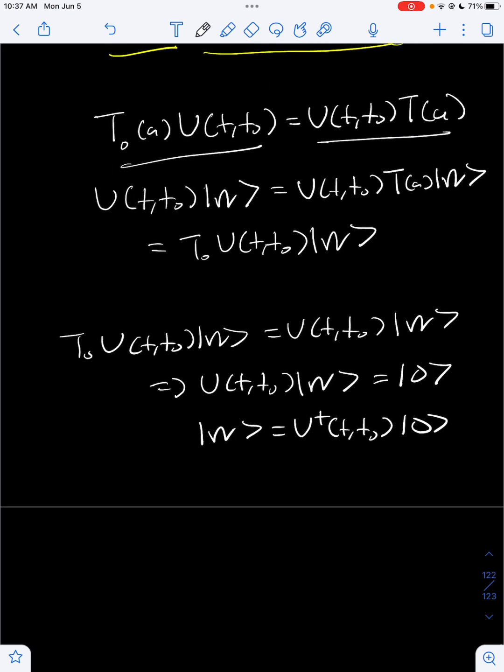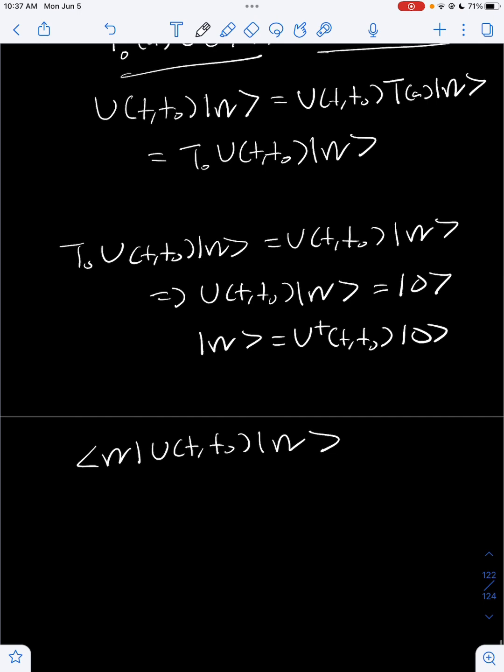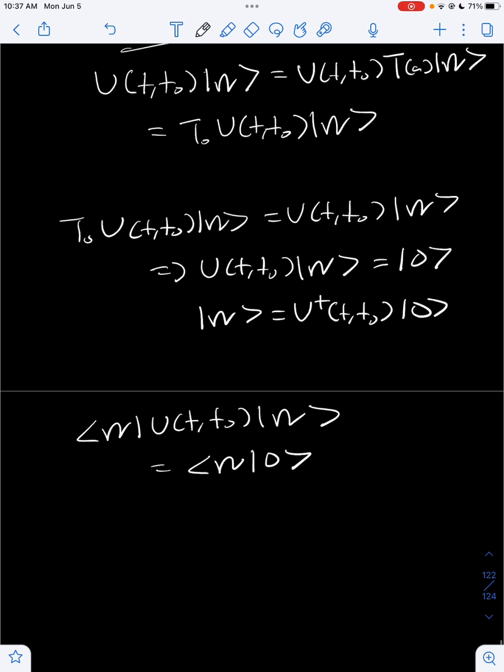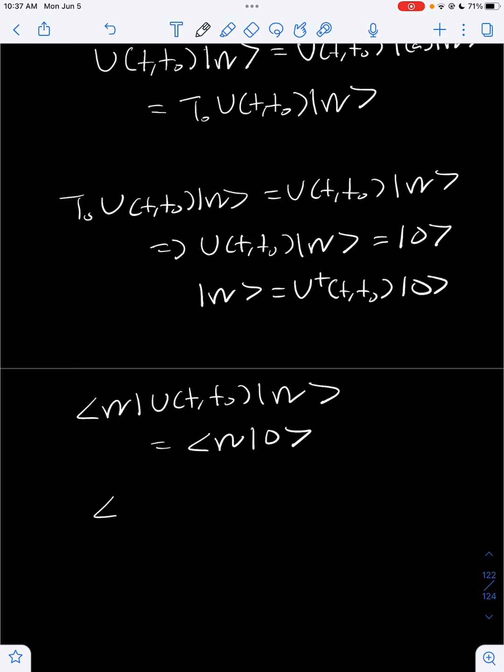So now what we can do is look at the inner product, and this inner product is going to be equal to this over here because of this relation. And we can also look at this inner product as well.